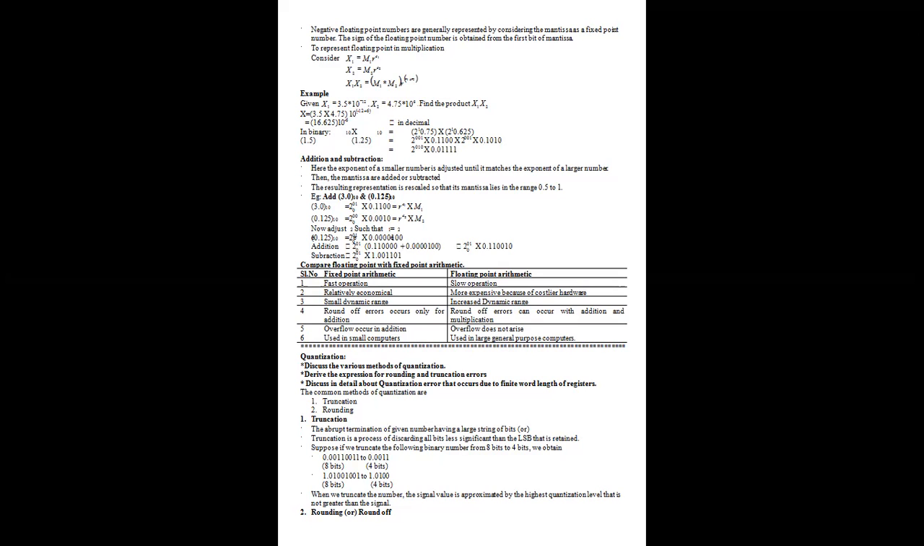Suppose you want to truncate the following binary number from 8 bits to 4 bits. So what should we do? Take 0.00110011 and remove the last 4 bits. We will get the value 0.0011. Similarly, 1.01001001 truncated to 4 bits gives 1.0100. So when we truncate the number, the signal value is approximated by the highest quantization level that should not be greater than the signal.